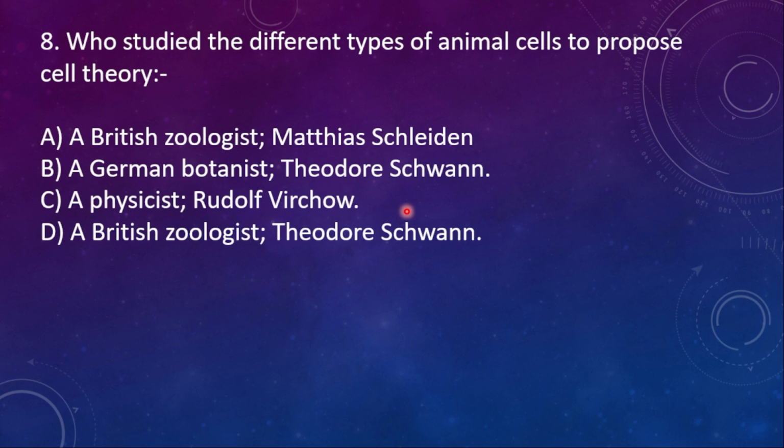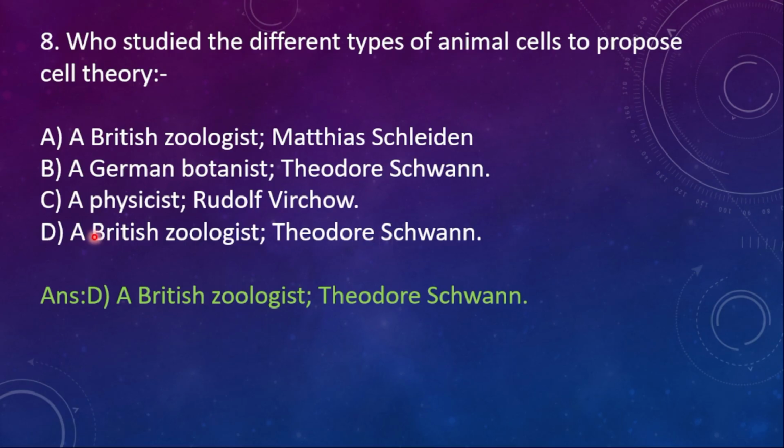Eighth question. Who studied the different types of animal cells to propose cell theory? Option A, a British zoologist Matthias Schleiden. B, a German botanist Theodor Schwann. C, a physicist Rudolf Virchow. D, a British zoologist Theodor Schwann. And here the right option is option D, a British zoologist Theodor Schwann. He studied the animal cells, whereas Matthias Schleiden was a botanist who studied the plants.